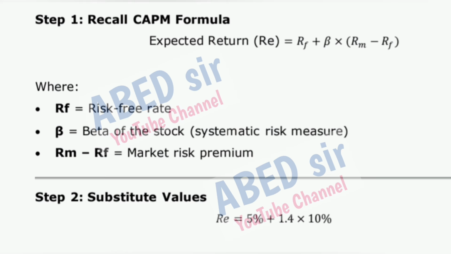Step 1. Recall CAPM formula. Expected return, RE, is equal to RF plus beta times (RM minus RF), where RF is equal to risk-free rate, beta is equal to beta of the stock, systematic risk measure, and RM minus RF is equal to market risk premium. Step 2. Substitute values. RE is equal to 5% plus 1.4 times 10%.